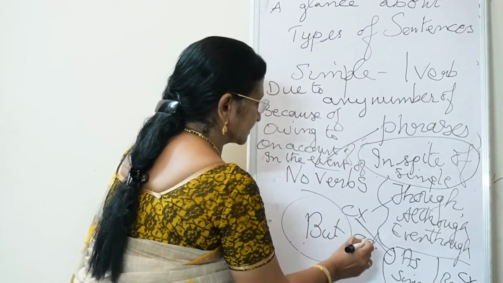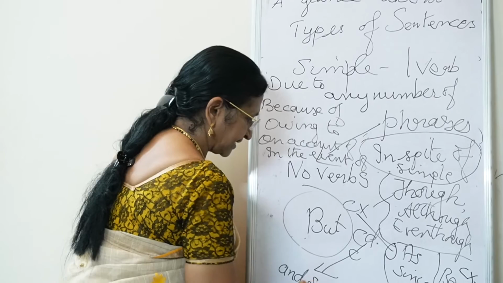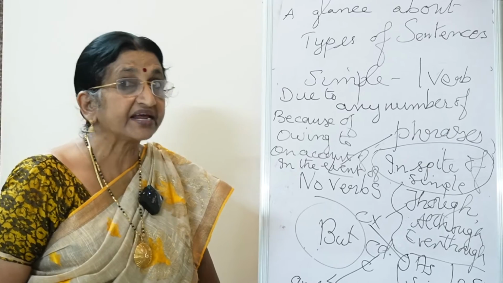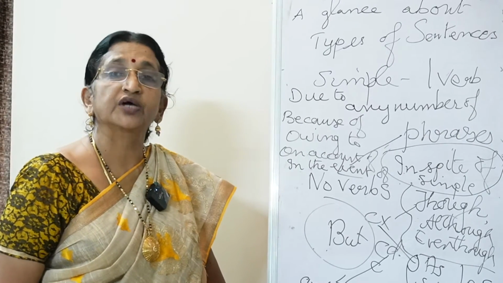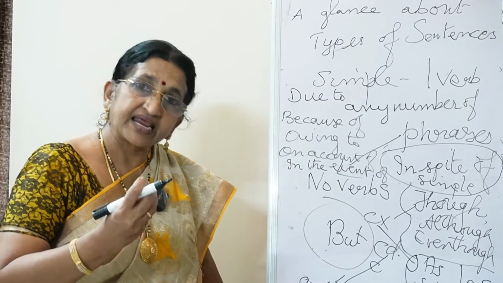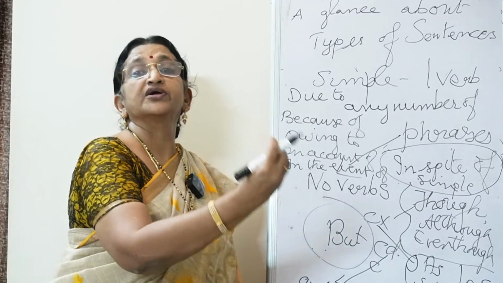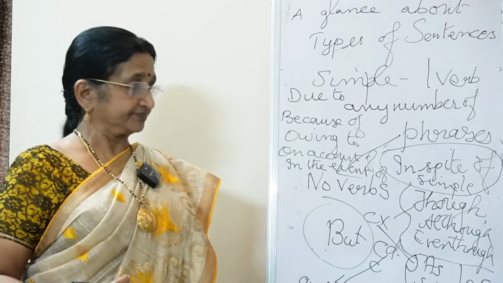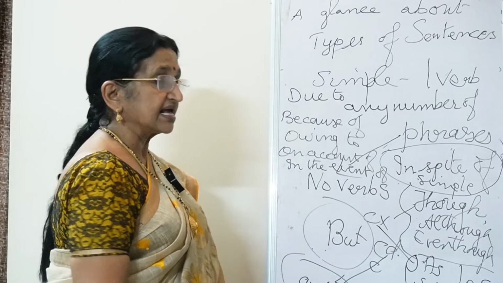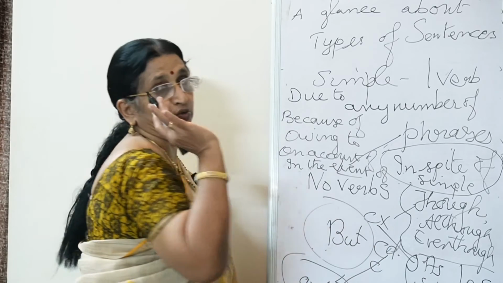In compound we can use and so, which gives a reason. The children are very clever and so they are able to attract the audience. The man is working very hard and so he is able to give a good livelihood and good education for the children. As, since and because are used in complex, and and so is always used in compound.